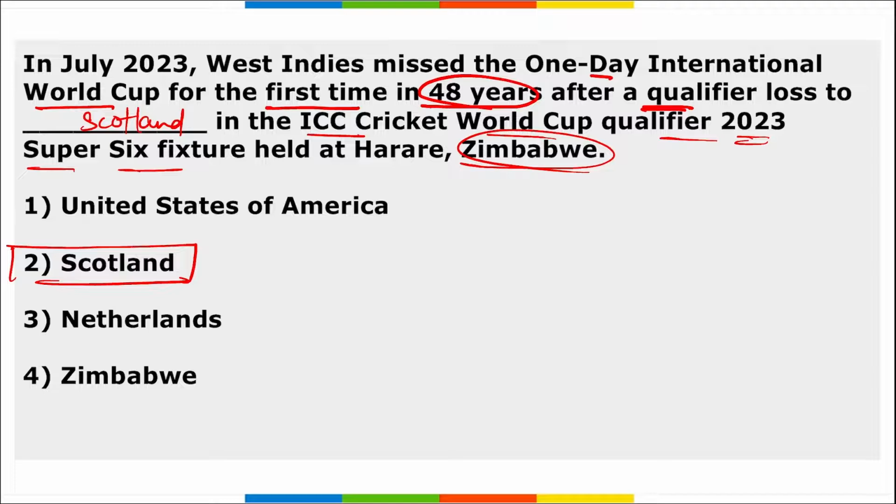And remember, this 2023 edition of the tournament will not feature the two-time world champion. They won the first two World Cups in 1975 and 1979, and they were runner-up in 1983. But now West Indies has missed the ODI World Cup qualifiers, so they won't be taking part in that. Instead, it will be Scotland that will be taking part in the ODI World Cup.